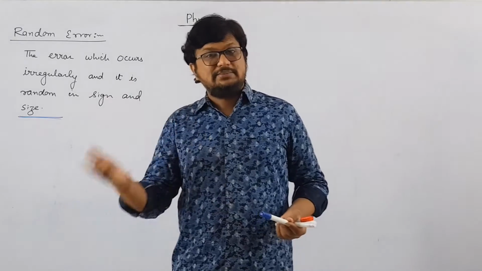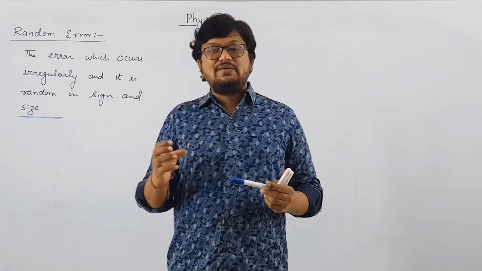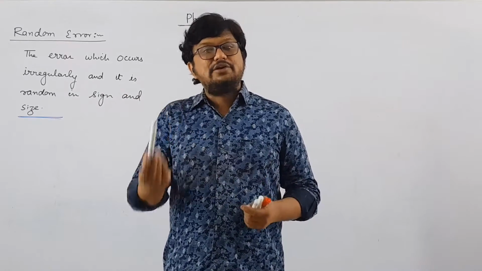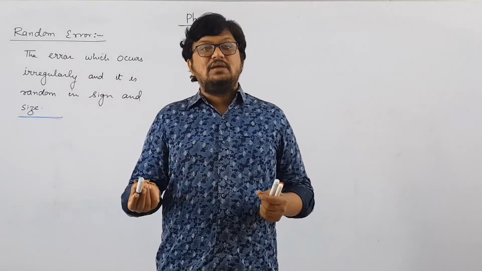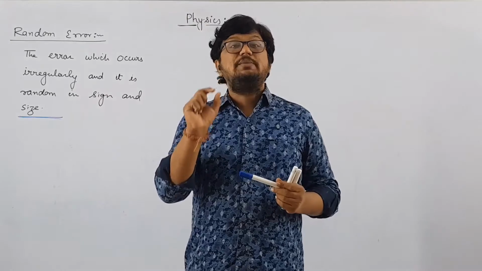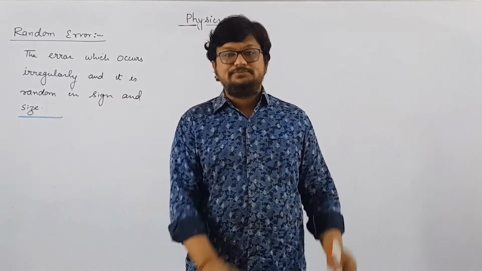That is the arithmetic mean. In standard 10 you have learned about mean, median and mode, right? In the same way, if you measure the length of this pen 20 times, then take the average or mean of that. That will give you our true value. The average value or the mean value will be very close to the true value, and we will consider that as our true value.